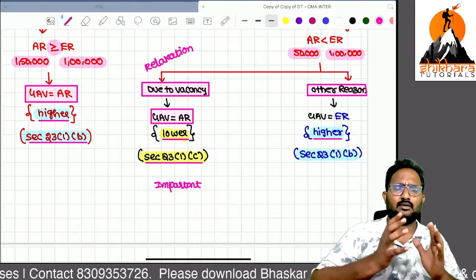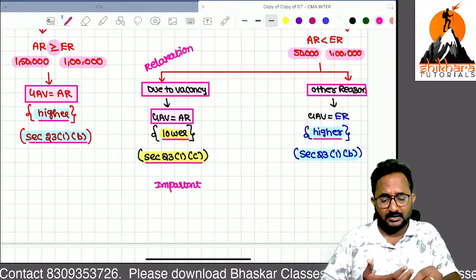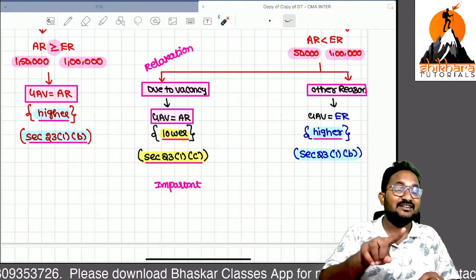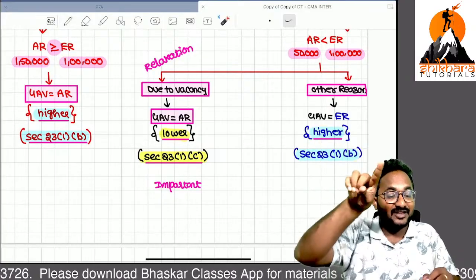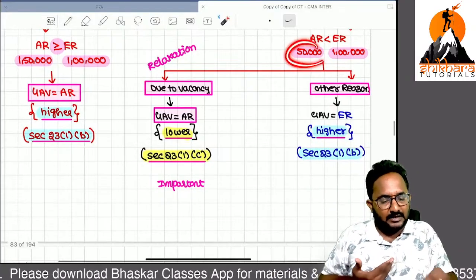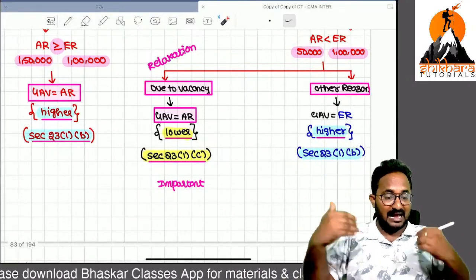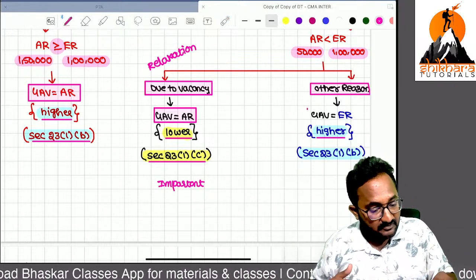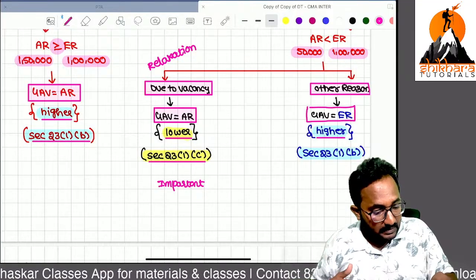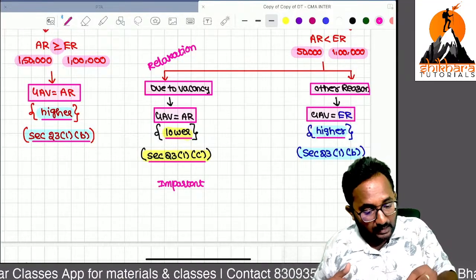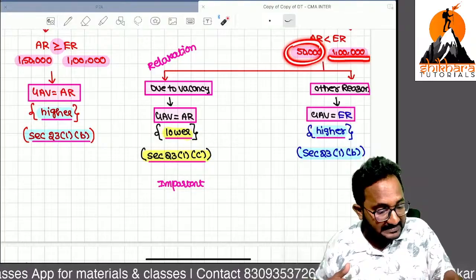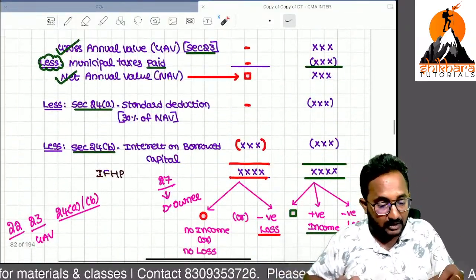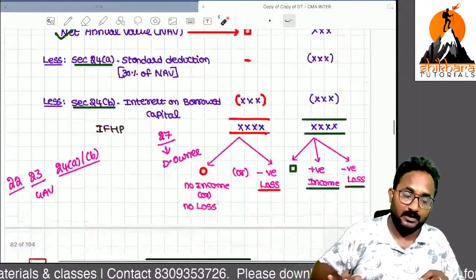You are earning just 50,000, but I take GAV as 1 lakh. This is only notional rent. Sir, I am earning only 50,000, how can you take 1 lakh as GAV? This is the notional GAV. Actually you have not earned it, you earned only 50,000, but I will take the GAV as 1 lakh. By using this 1 lakh only, I can calculate the income from house property.